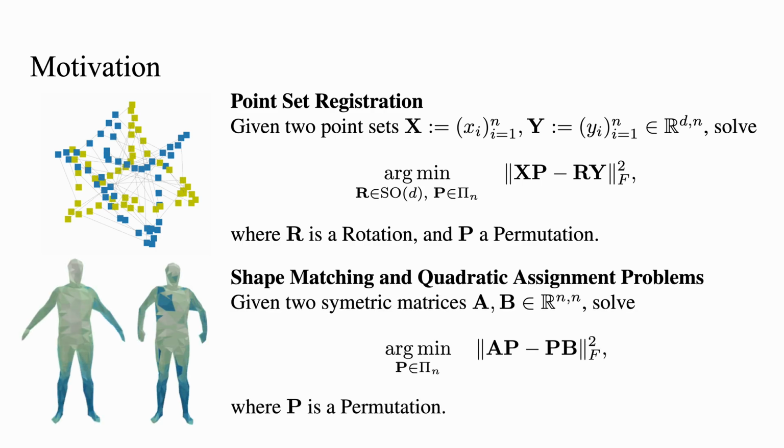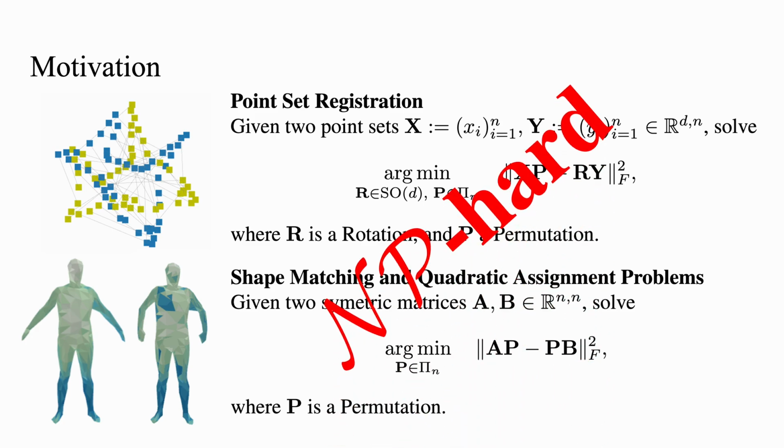In shape matching and quadratic assignment problems, the goal is to find the best permutation P that assigns the vertices of one shape to another such that the total cost or distance between corresponding vertices is minimized. This also can be achieved by minimizing a squared objective involving P. Unfortunately, these problems are NP-hard and challenging for classical optimization methods.